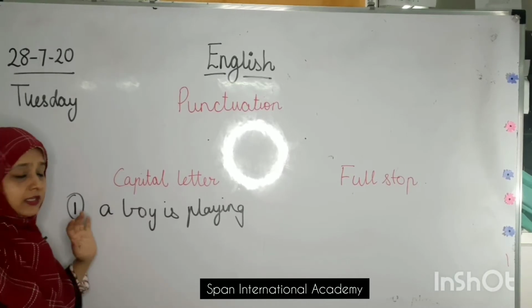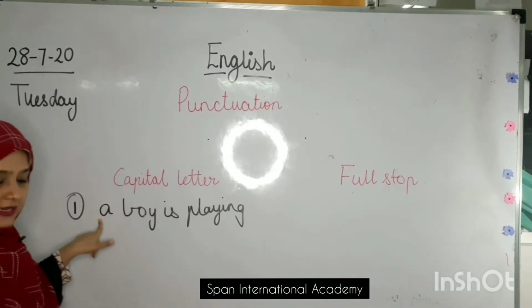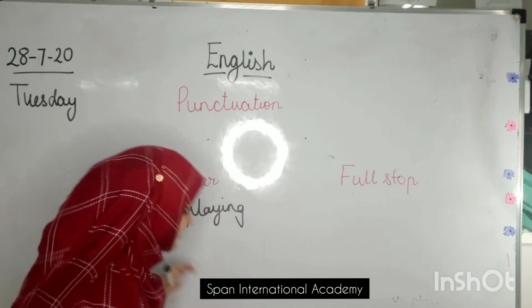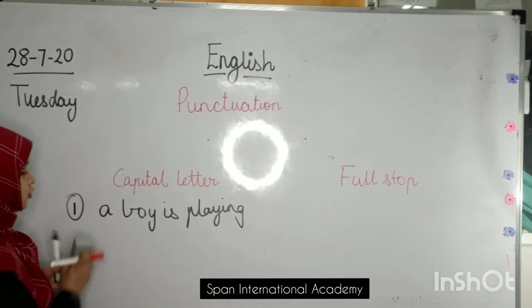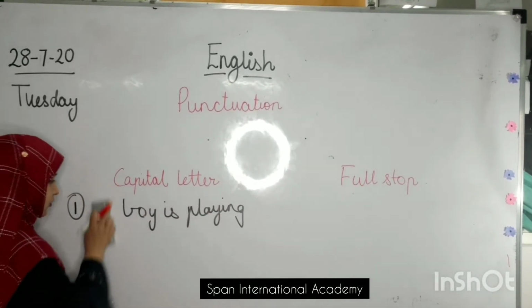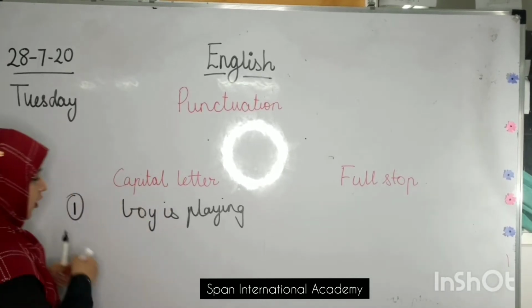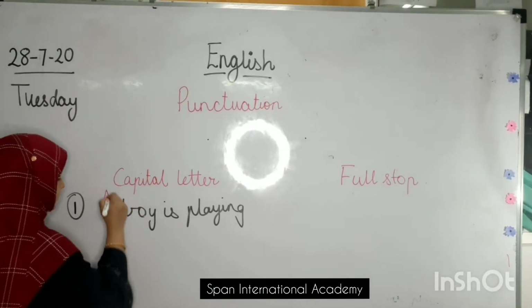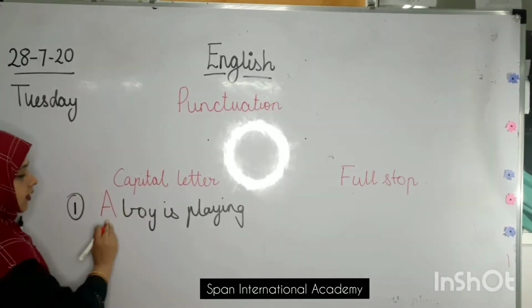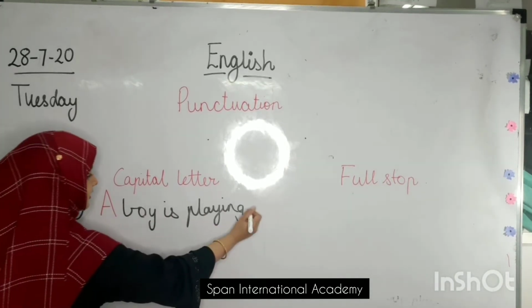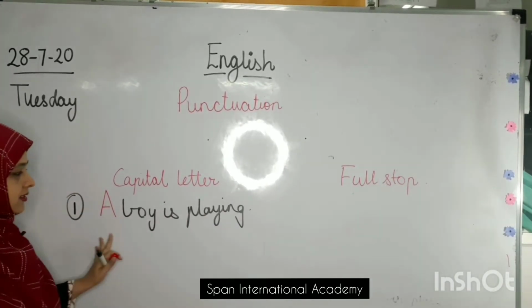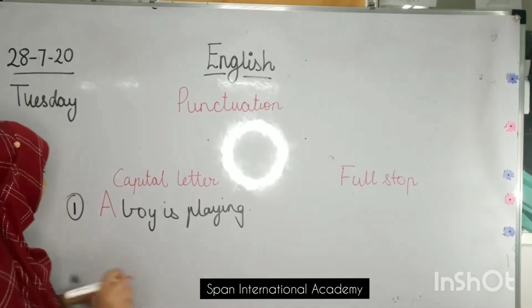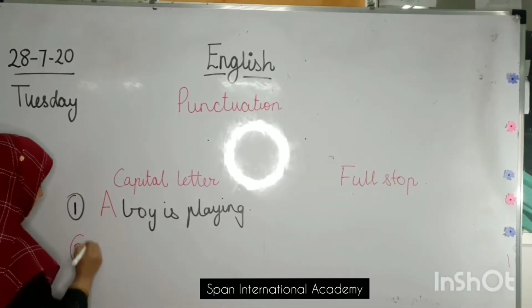When we begin a new sentence, we make it in capital. So can you see I am rubbing out this small a and I am going to write the capital A over here. A boy is playing. Can you see? Now my sentence is correct.